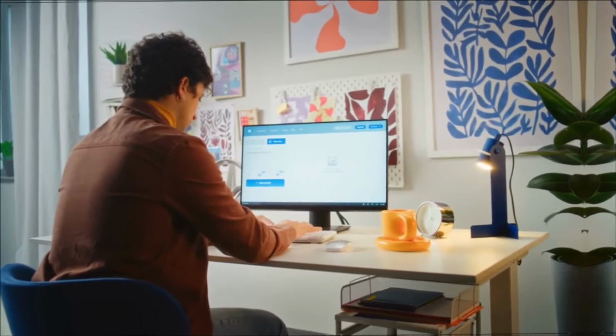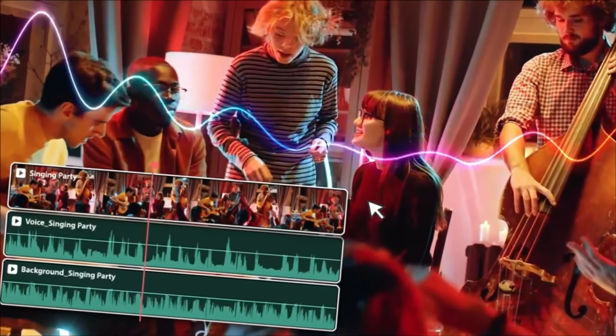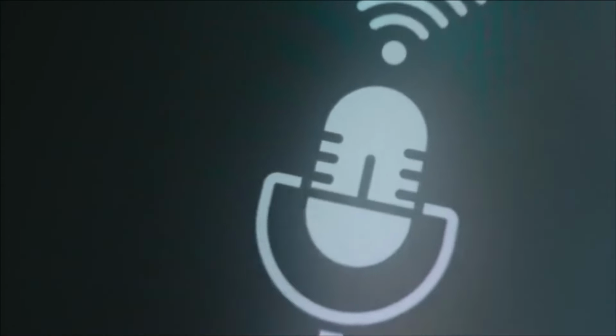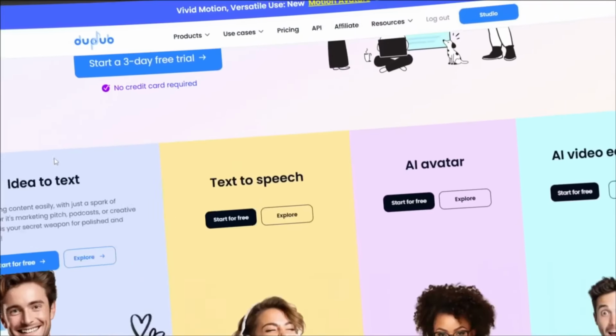This is a very tricky part. If you want to monetize your video with an AI-generated voiceover, don't use any generic text-to-speech. Instead of that, you have to use a synthetic one. It will be best if you clone your own voice. So, which one will be the best option? I am suggesting DupDub. But why? I will tell you later.